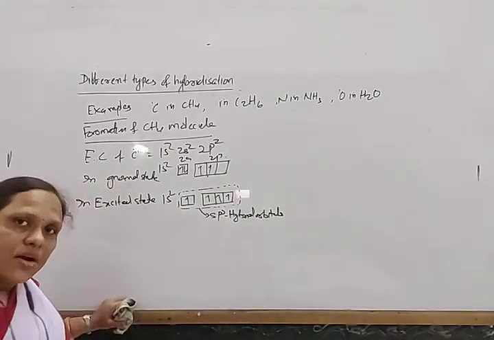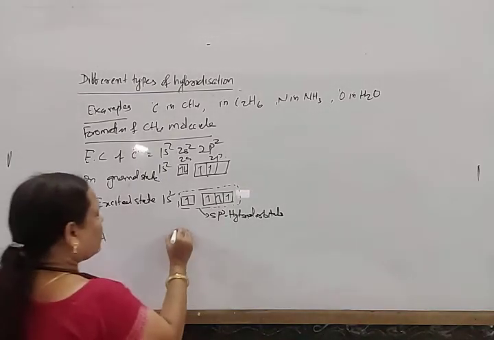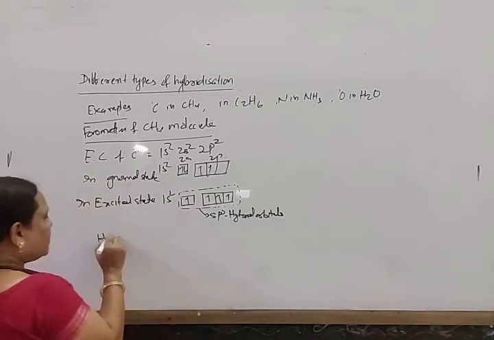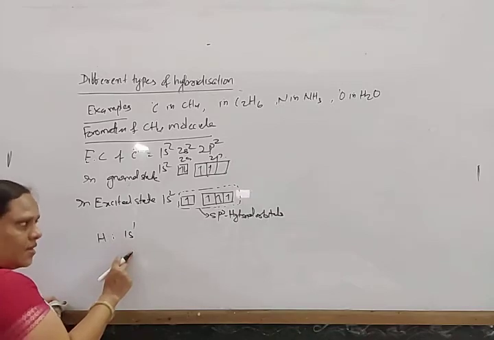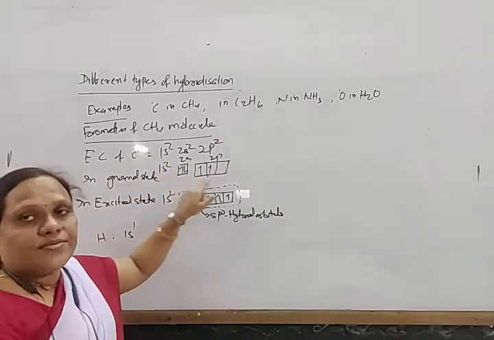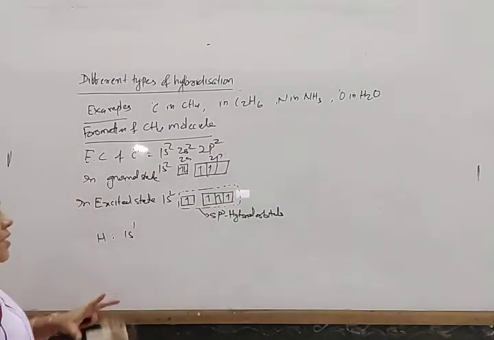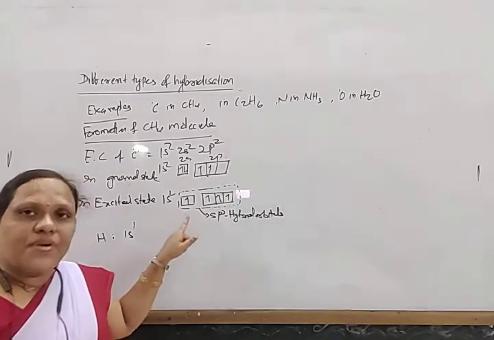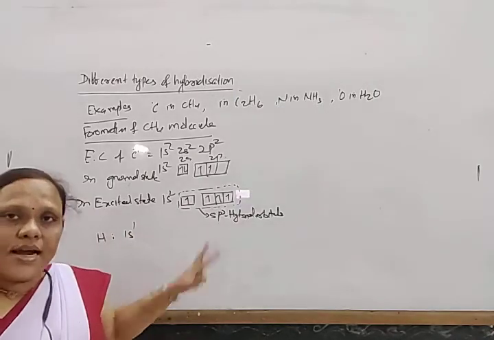sp3 hybrid orbitals. And hydrogen has electronic configuration 1s1. It has a 1s orbital. So the electronic configuration in the ground state is like this, and in the excited state like this. So hydrogen has 1s. These 4 hybrid orbitals form 4 sigma bonds with 4 hydrogen atoms.